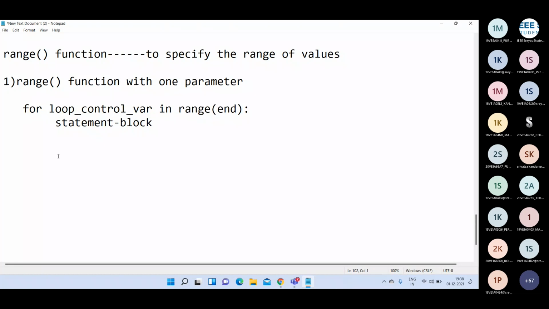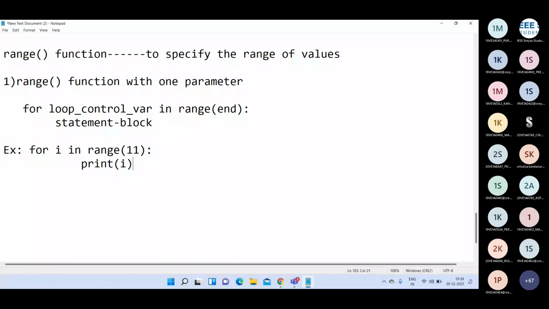For example, if you write: for I in range of 11, print of I. The end value is 11. That means this function will generate the numbers from 0 to 11 minus 1, that is, 0 to 10. First 0 will be stored in I and displayed, then 1, then 2, then 3, then 4, up to 11 minus 1. The for loop is going to be executed like this.